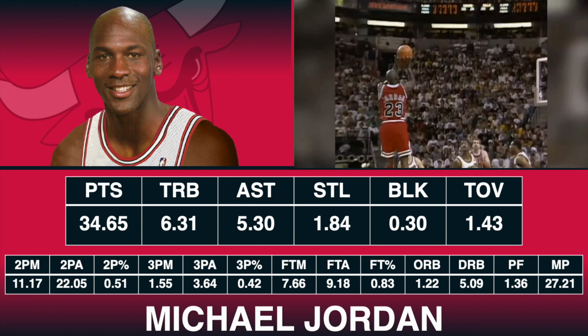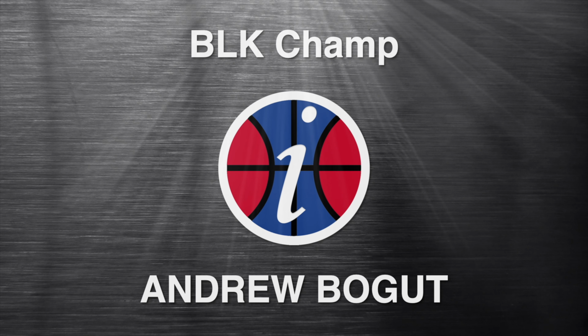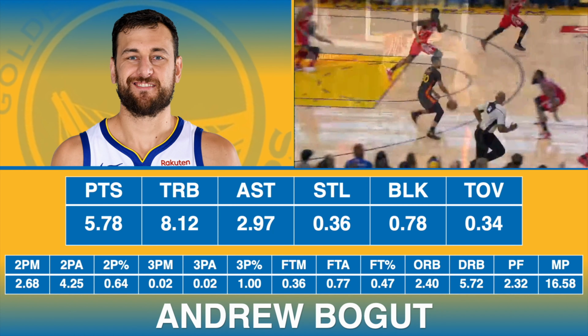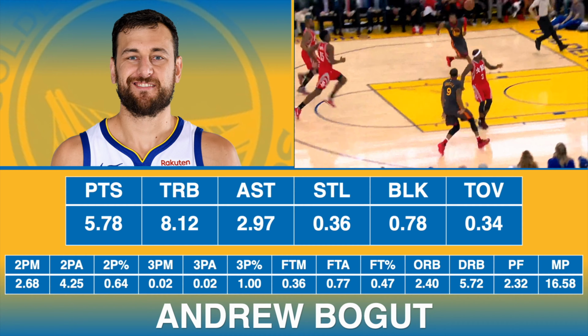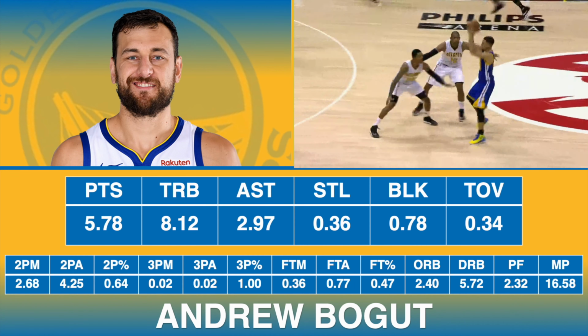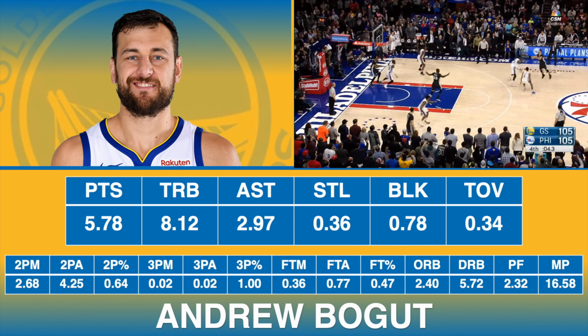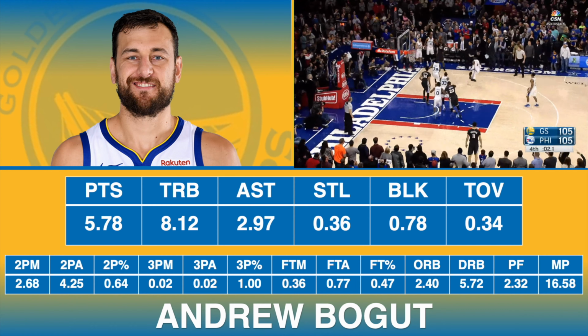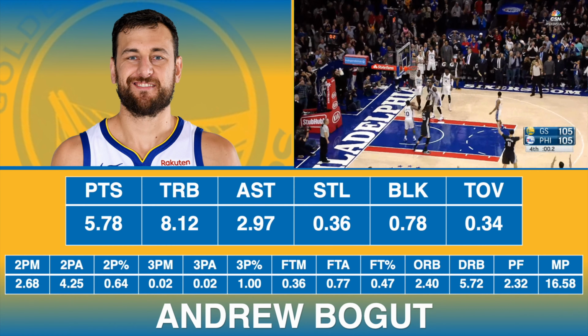He would shoot 51% from 2 and a whopping 42% from 3, though he didn't take very many, at least compared to Steph Curry. Okay, the block champion goes to Andrew Bogut, and he averaged 0.78 blocks, so it looks like hardly anyone was blocking shots in this 10,000 game simulation. He also put in about 6 points per game, 8 rebounds, and 3 assists, so not bad for the starting center of the Golden State Warriors.